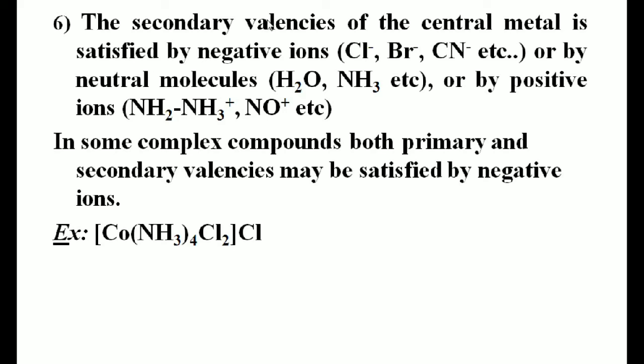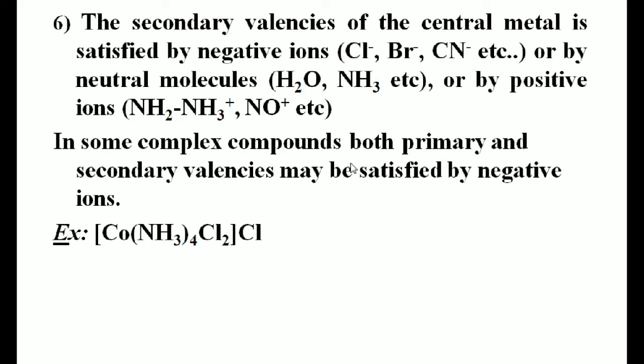In complex compounds, the secondary valencies of the central metal can be satisfied by negative ions, for example Cl-, Br-, CN-, or by neutral molecules, for example H2O and NH3, or by positive ions like NH2NH3+ or NO+. So the secondary valencies of the central metal are satisfied by negative ions, positive ions, or neutral molecules.